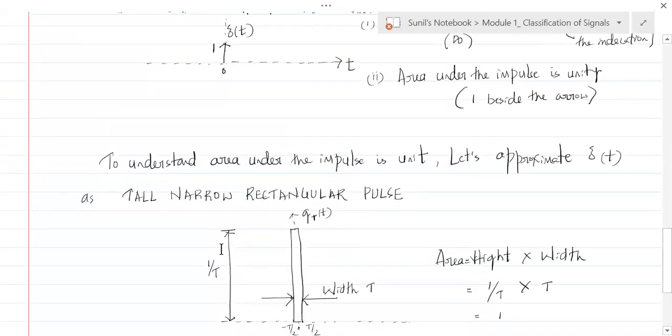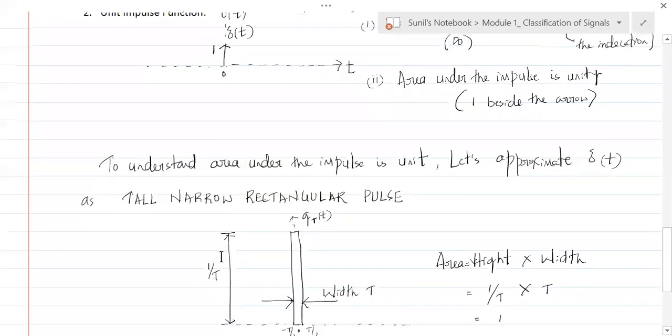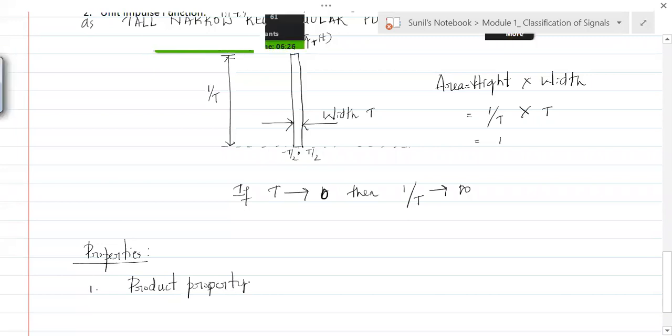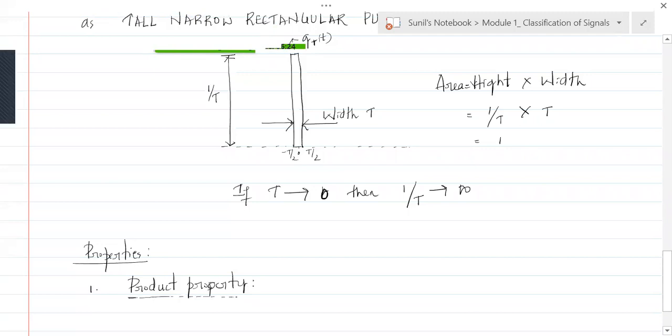Now let's see the properties of the unit impulse function. Everybody understand what the unit impulse function is now? So let's understand the properties of the unit impulse function. Everybody just copy it down now. Properties. Property number 1 is the product property. It tells us what happens if a signal is multiplied with a unit impulse function.